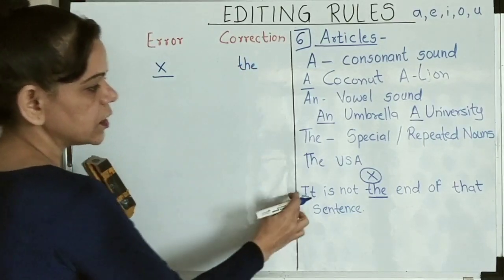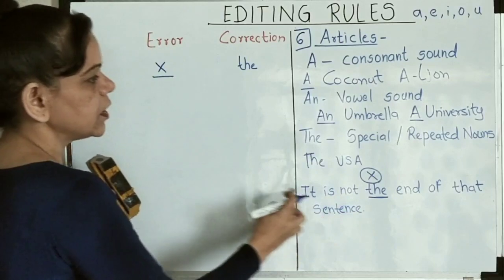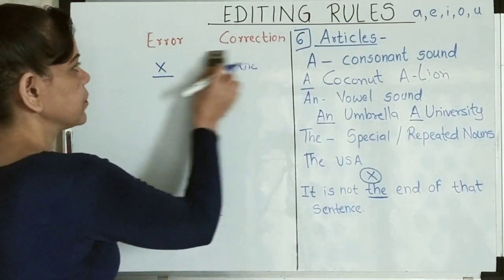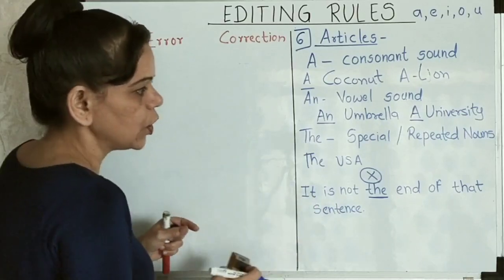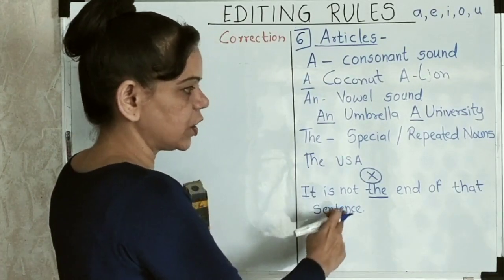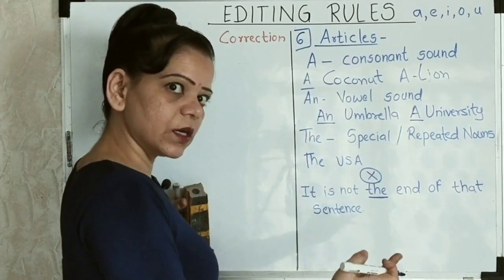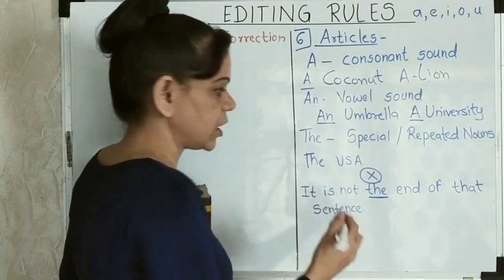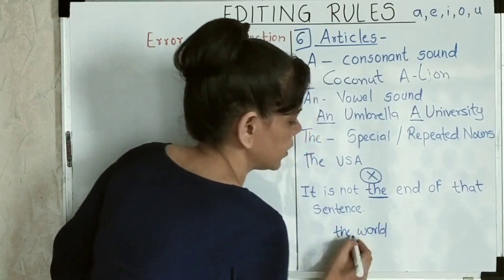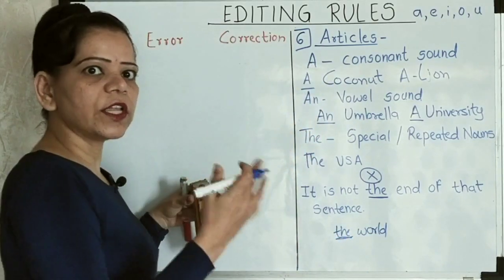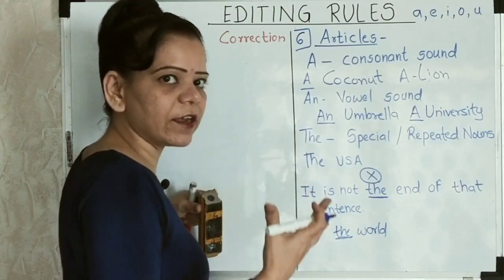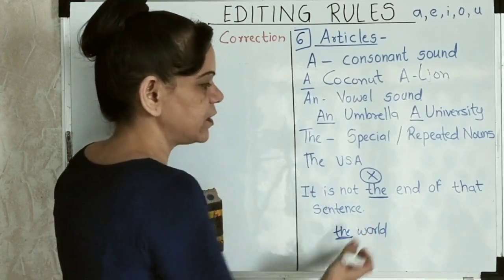Nothing was there in this line, where in the end it would appear as an omission. This can appear for omission over there. And if "the" is there, it is "not the end of the world". Why "the" over there, "end of the world"? Because world is unique, a definite article. So it is "not the end of the day", my day. So I count it as a definite article for myself, and then I write "the" over there.